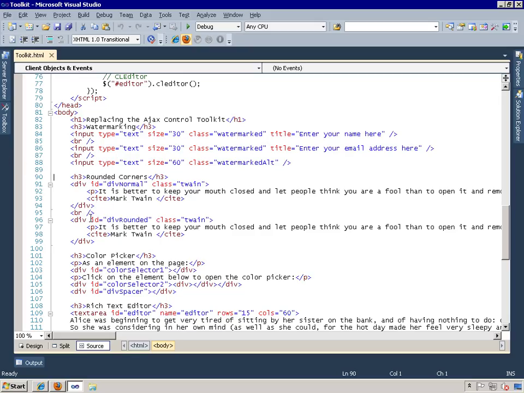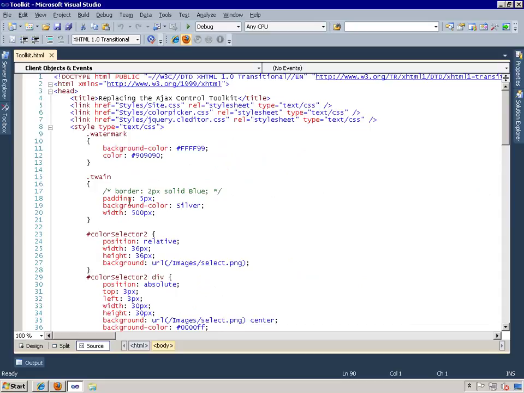All right, so here's the HTML that is used for those rounded corners. As you can see, I just have 2 divs that contain a quote from Mark Twain. And then I have a cite element at the bottom. Both use the Twain class just to identify these are the 2 divs that have the Mark Twain quotes.